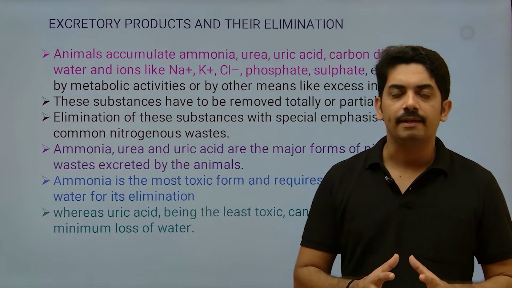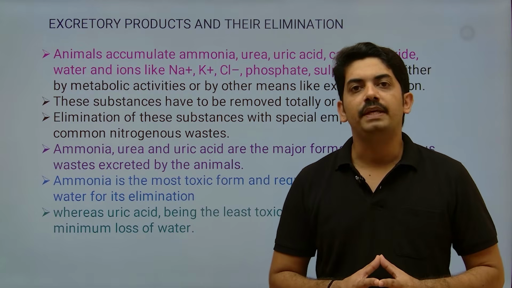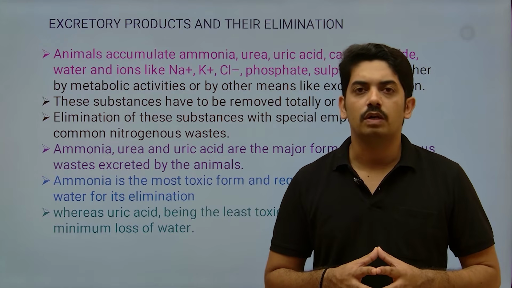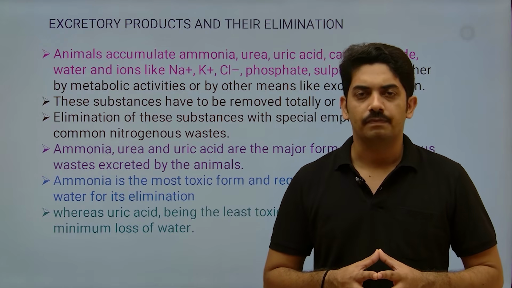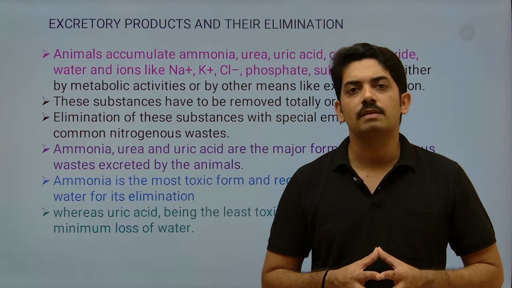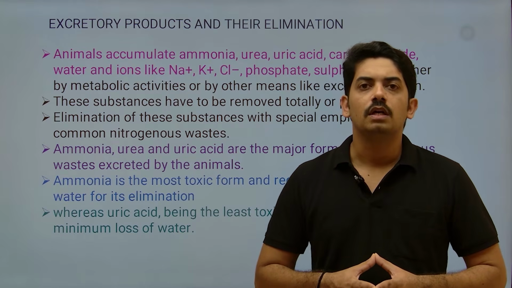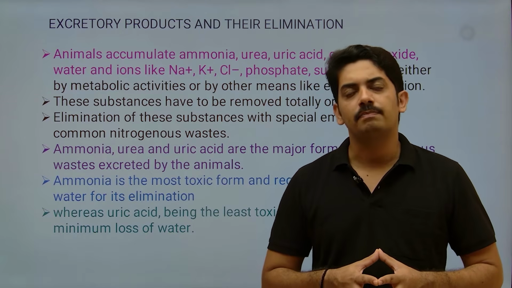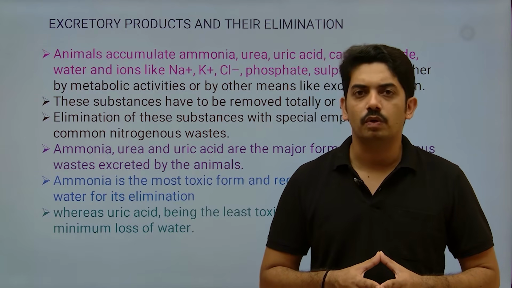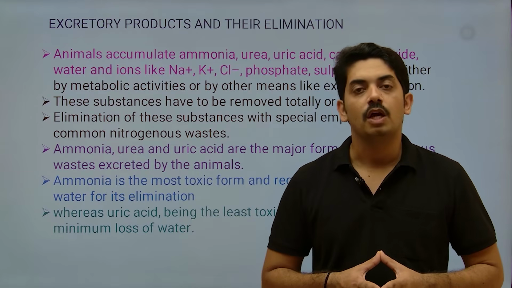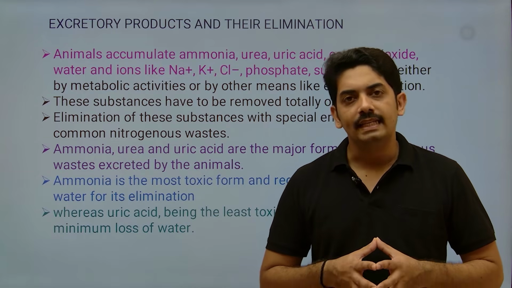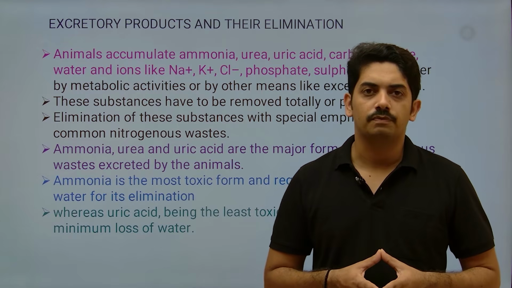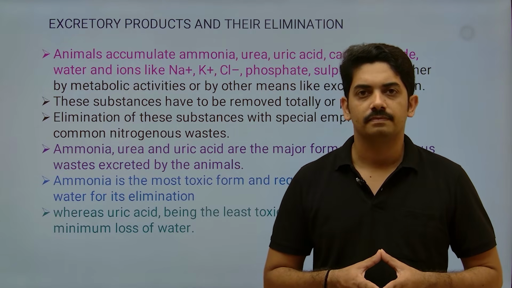Of these three, ammonia, being highly toxic, requires a large amount of water for excretion. So terrestrial organisms have not developed a system to excrete ammonia. This type of excretion of ammonia is observed in aquatic organisms. Uric acid, being least toxic, requires very little water for excretion.